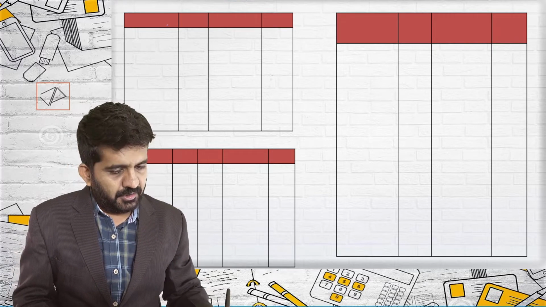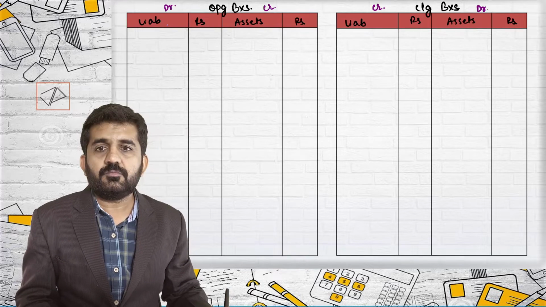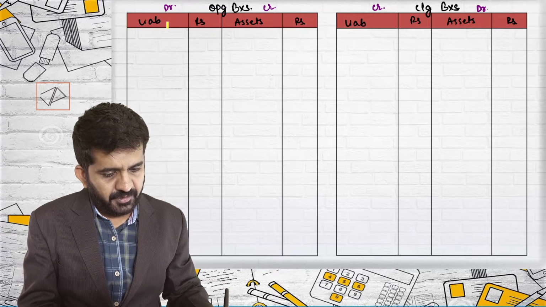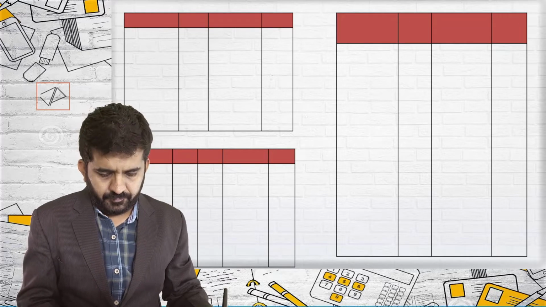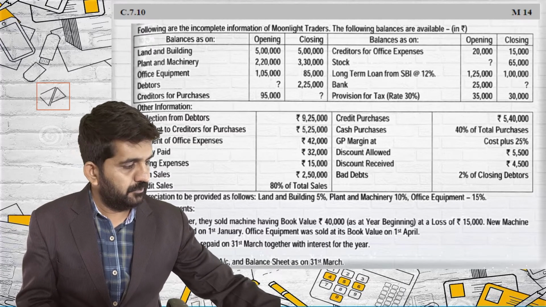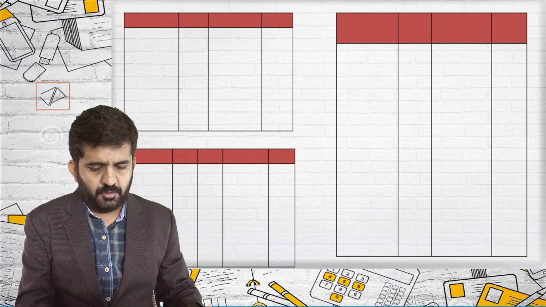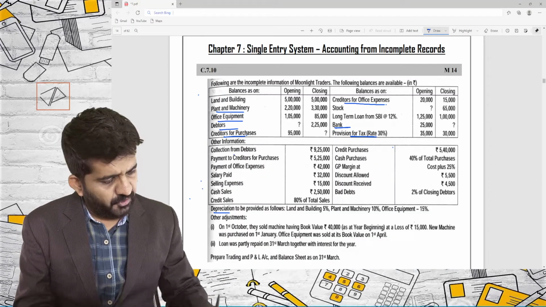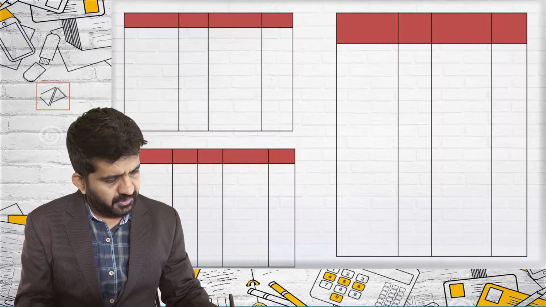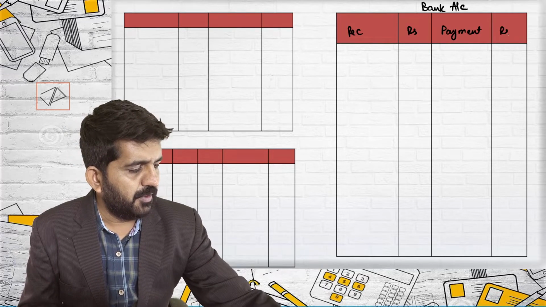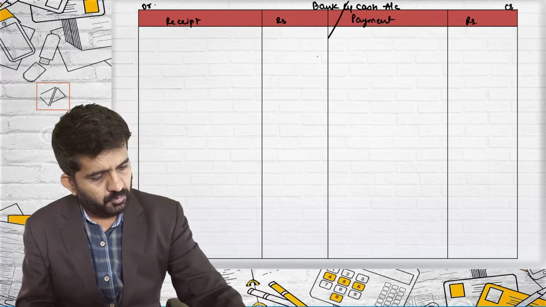Other accounts that are to be prepared are whatever we have decided, we'll be doing it. Which all are the accounts? Plant and machinery, office equipments. First, I'll be drawing the bank account. Bank account I have already drawn, but I'll be drawing it over here. Bank account, receipt rupees, payment rupees. The bank account which I have drawn over here, I am just cancelling it out.